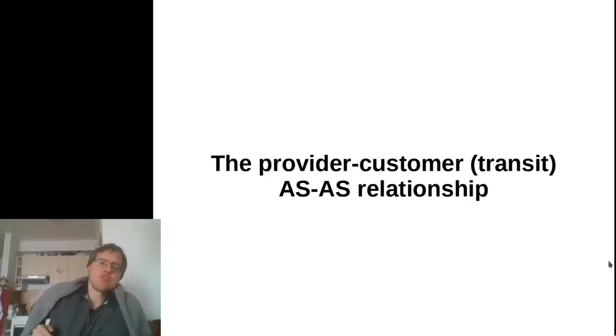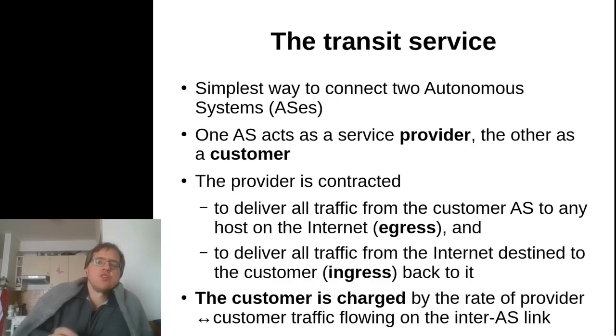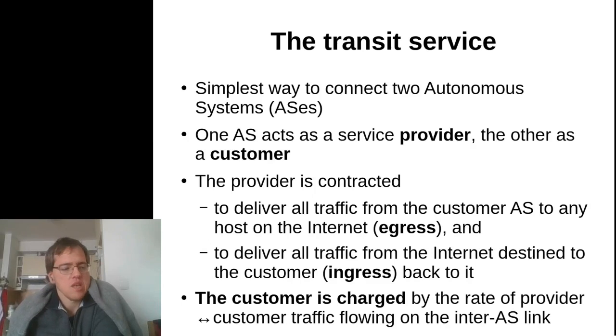After this short introduction, let's just jump into our service model and describe the first very important constituent of the internet service model, which we are going to call the provider-customer or the transit AS-AS relationship. Again, the service model's main use is to reason about the internet topology and the routes that arise on top of this topology.